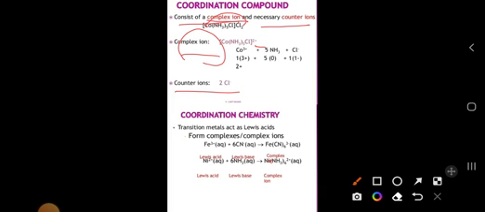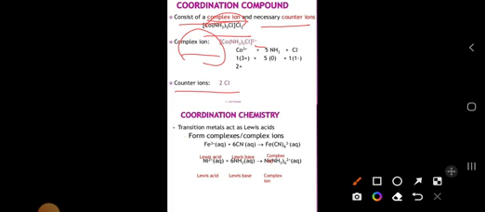A coordination compound does not lose its identity in solid as well as solution state. So this complex ion, when you dissolve it in water, also does not lose its identity. So the complex ion is also part of coordination chemistry.